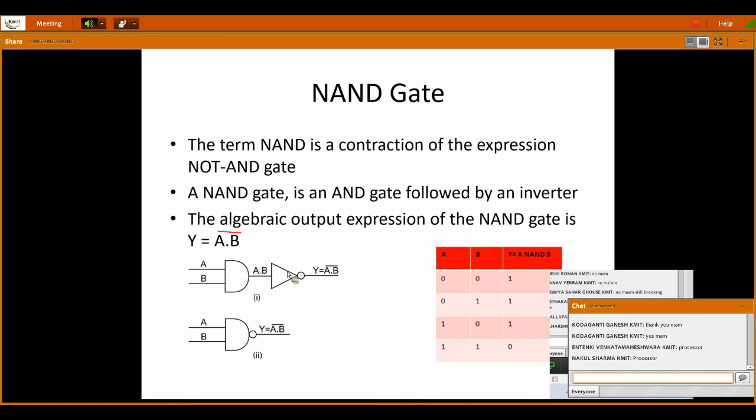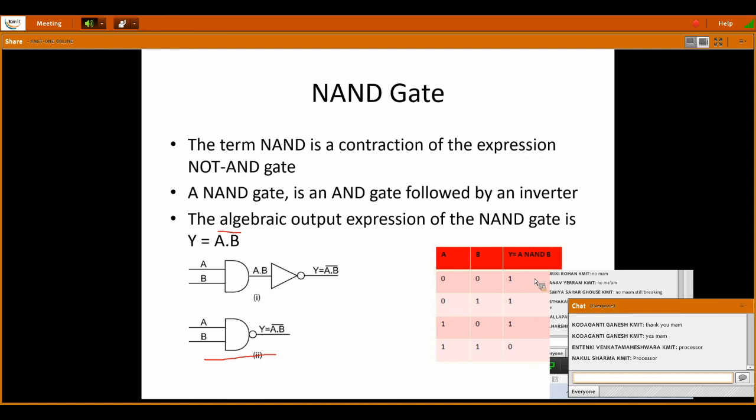If you combine these two gates, AND and NOT, you have the symbol of the NAND gate: an AND gate followed by a bubble. Instead of drawing the entire triangle, you can simply draw a bubble at the end of the AND gate. That becomes the symbol of the NAND gate. A and B are the inputs, Y is equal to A dot B whole bar, and it is exactly opposite to the AND gate.